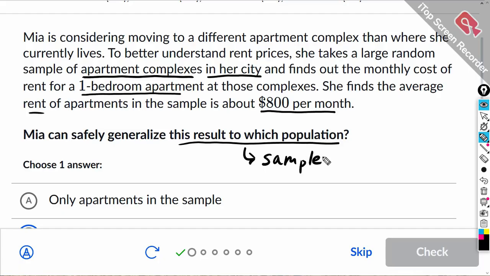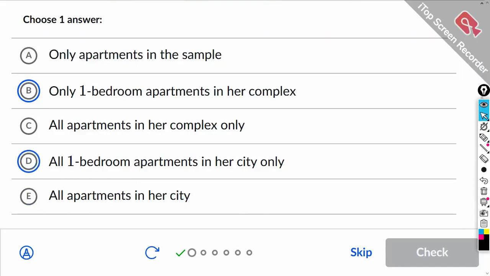All right, we're looking at the sample. She chose apartment complexes in her city and the monthly cost of one bedrooms. All right, so that's going to be it. All right, one bedroom apartments in her city only. A says only apartments in the sample, but the sample can be extended to the ones in her city because that's where the sample came from.